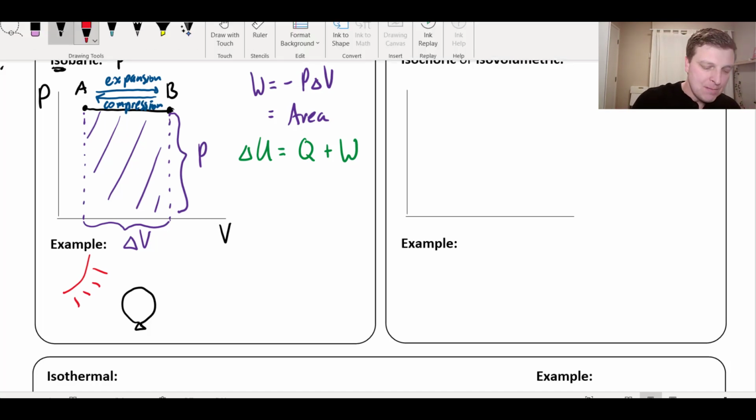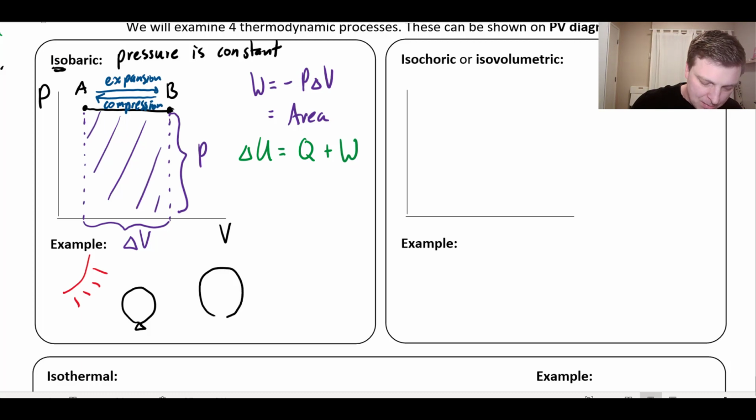You could imagine that, maybe not as much as I'm going to exaggerate here, but the balloon is going to increase in volume as it heats up. And the pressure is the same, right? Because the air pressure pushing back on the balloon doesn't change, but the size of the balloon might grow, the volume might expand because of heat flowing into the system. Okay, so that might be an example of an isobaric, or an approximately isobaric process.